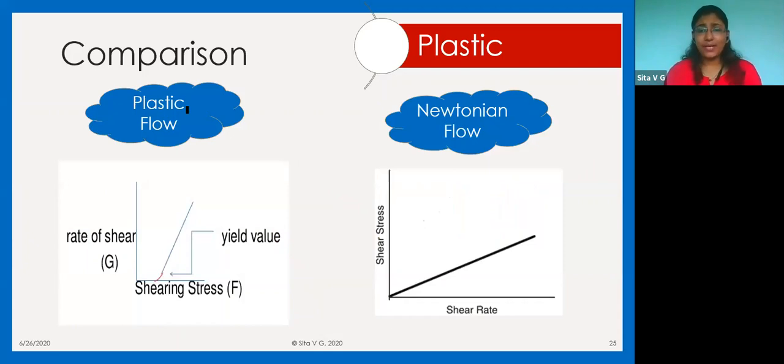Now, this is a comparison between a Newtonian flow and a plastic flow. So here in Newtonian flow, we saw the shear stress and shear rate. It passes through the origin and it is a straight line. Here it does not pass through the origin because the liquid does not start flowing immediately. The liquid has a certain opposing pressure and that pressure is up to the yield value. And after the shear stress increases or breaks the yield value, it then converts into a Newtonian flow.